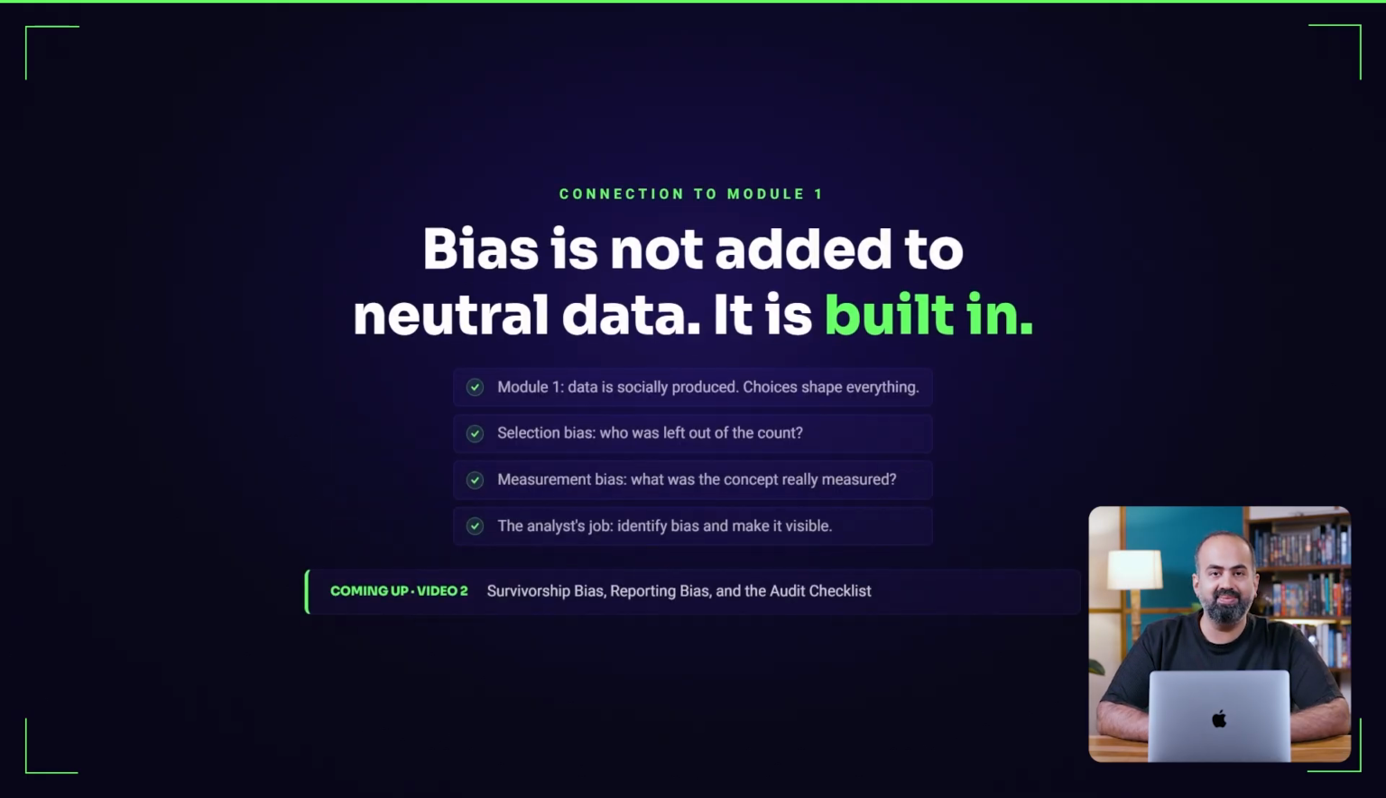Both of these bias types trace back to what you learned in Module 1. Data is socially produced, and choices about what to measure, who to count, and how to structure data shape every dataset before analysis begins. Selection bias occurs when the choice of who to count excludes a systematic group. Measurement bias occurs when the choice of what to measure does not fully capture the concept. Bias is built into data through these choices. The analyst's job is to identify them and make them visible.